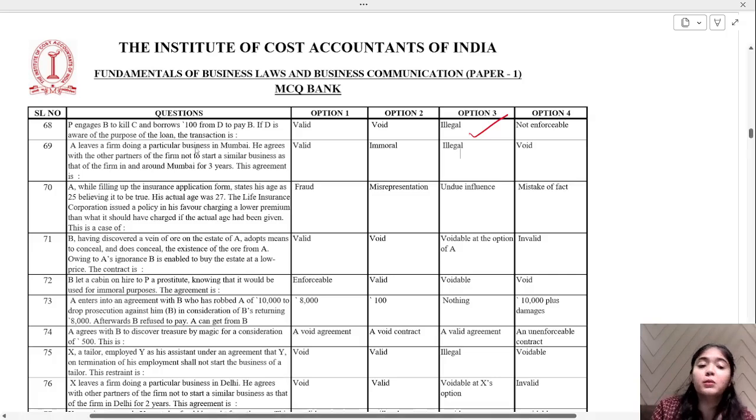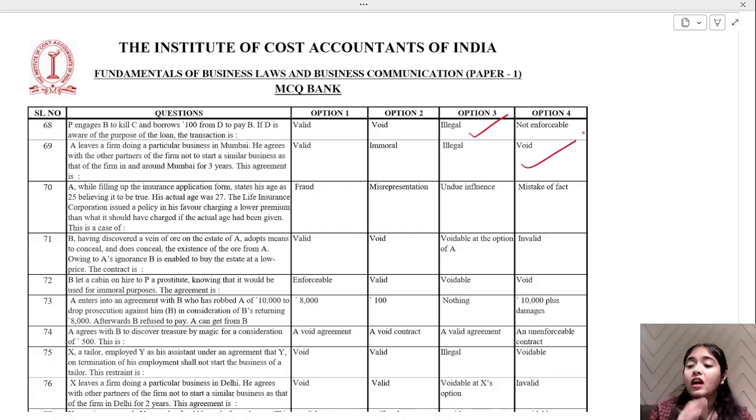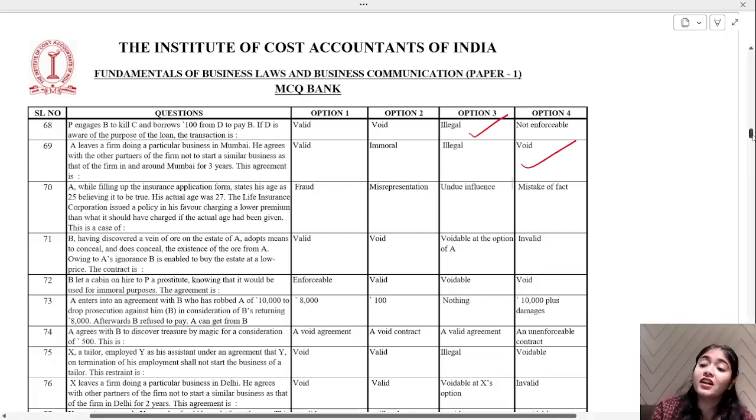A leaves the firm doing a particular business in Mumbai. He agrees with the other partners of the firm not to start a similar business to that of the firm in and around Mumbai for 3 years. This agreement is valid, or this agreement is going to be void? Basically, these agreements are void, like in partnership, etc. You would see that restraint of trade, or the previous one we discussed, will be covered over here, and this is a void agreement because you're restraining someone from trade. There are exceptions given, but initially this agreement will be considered as void.